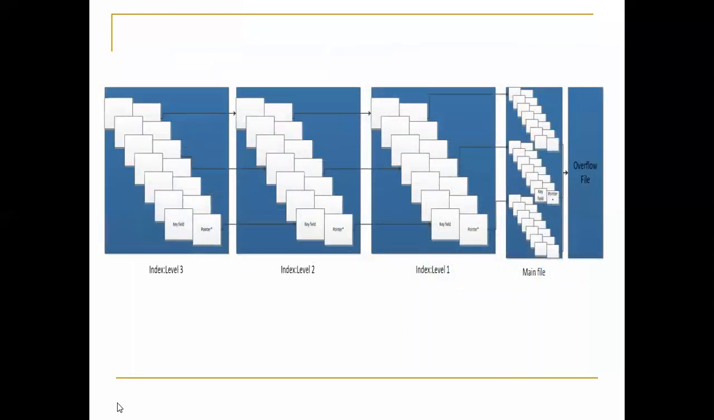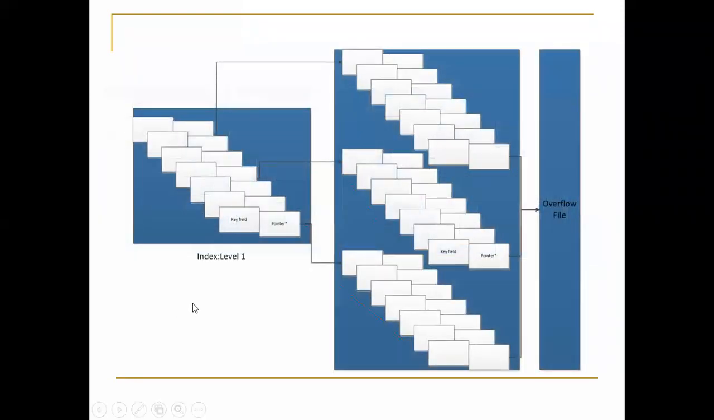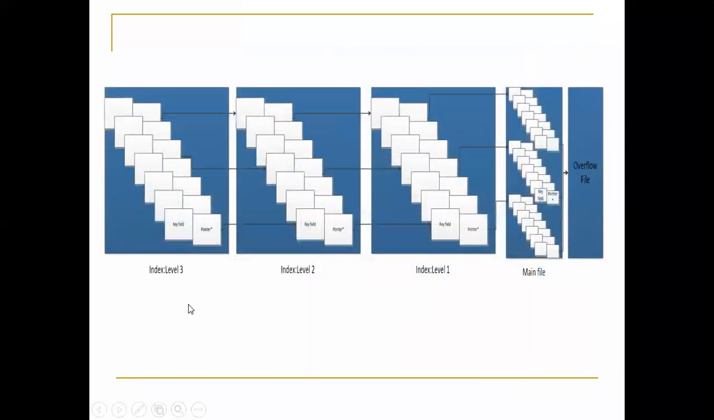Okay, fine. So the first one is level 1, this is level 2, level 3, and you can say that this is the main file. Just see here in level 3, you can understand the point. Just concentrate on level 3. This is the key field, this is the pointer.